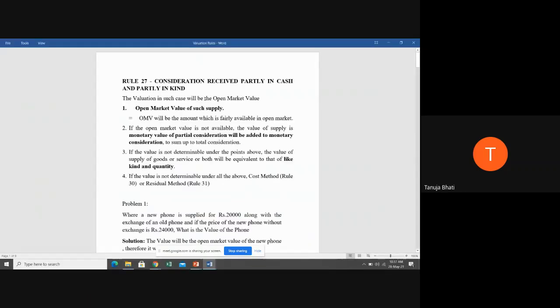Okay, can everyone see the screen? Yes, students? Yes, students?